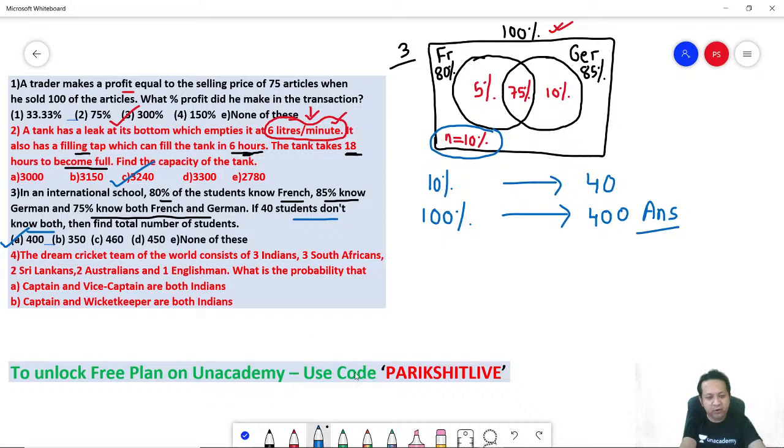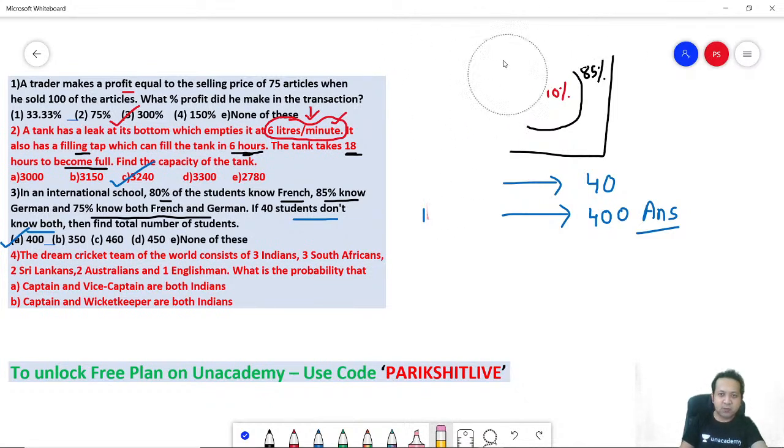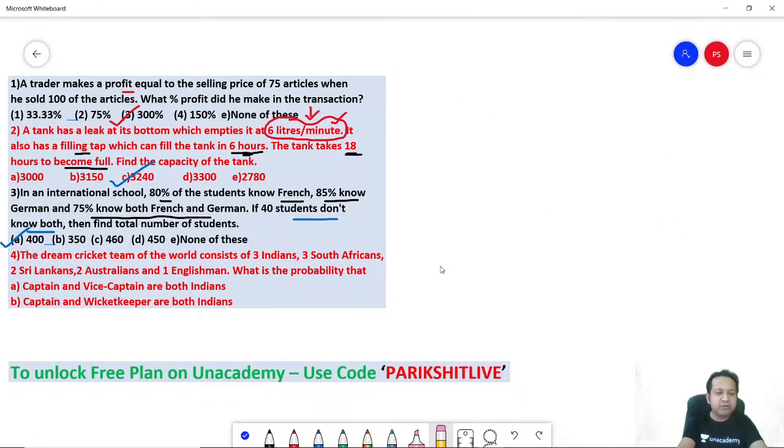Let's check number 4. Number 4 is without the options. I purposely removed the options so that you think logically. Number 4 is from probability. Interesting question. The dream cricket team of the world consists of 3 Indians, 3 South Africans, 2 Sri Lankans, 2 Australians, and 1 Englishman. So whenever you read something in quants, remember you got to be fast. You got to note them down. So there are 3 Indians, 3 South Africans, 2 Sri Lankans, 2 Australians, and 1 Englishman.